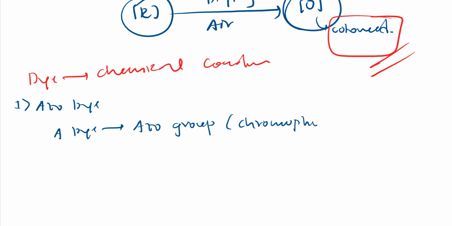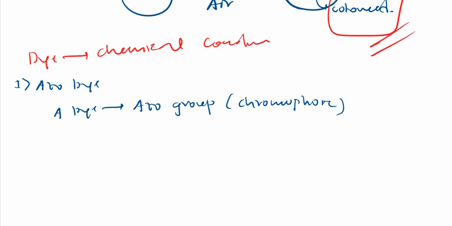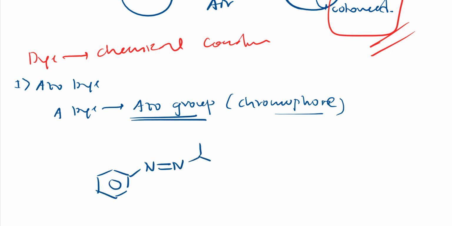This chromophore and these auxochromes, we have studied in UV spectroscopy, right? But with this chapter also, as I move further with the videos, I will explain about these auxochromes. Everything I am going to explain. And this azo group acts as a chromophore, because above I have given you the example, N double bond N, and here also a benzene ring, and here I have a benzene ring.